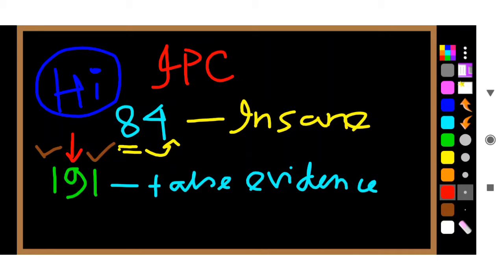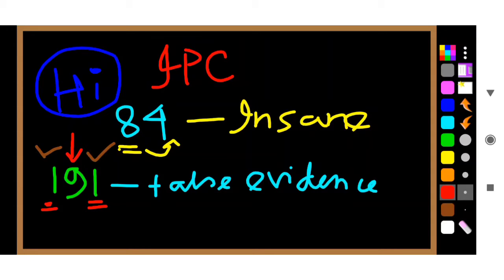So 191, with 1 on both sides and 9 in the middle, is for false evidence.